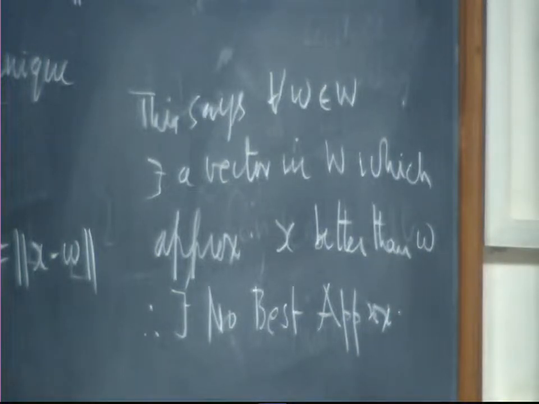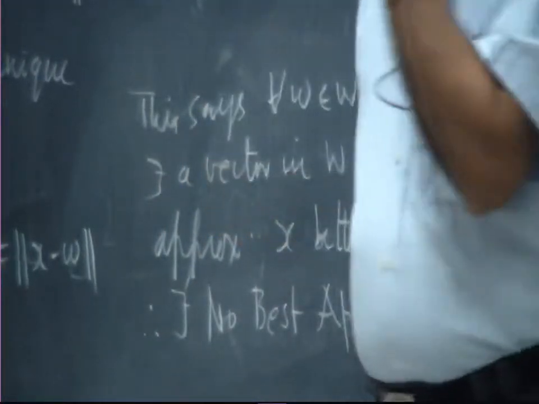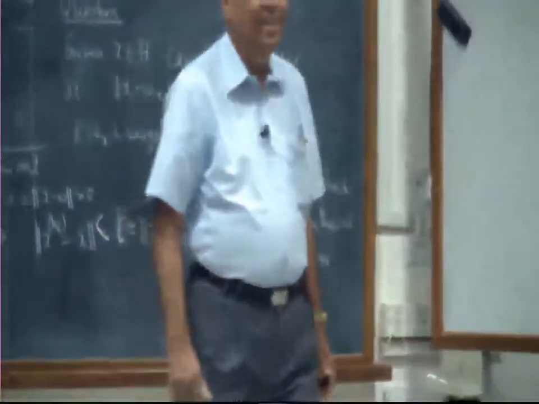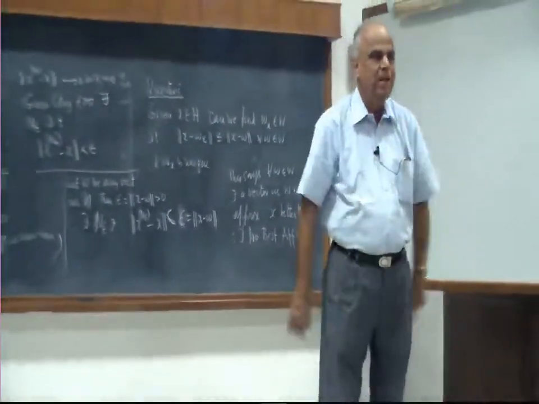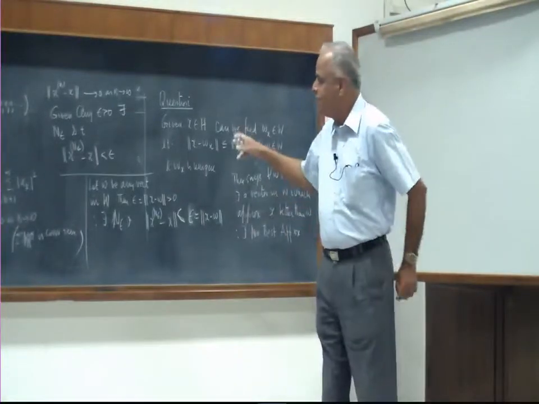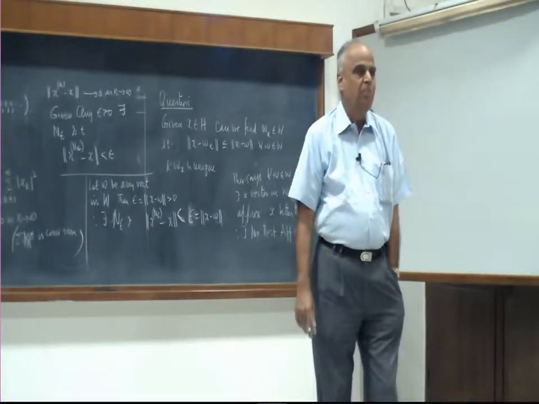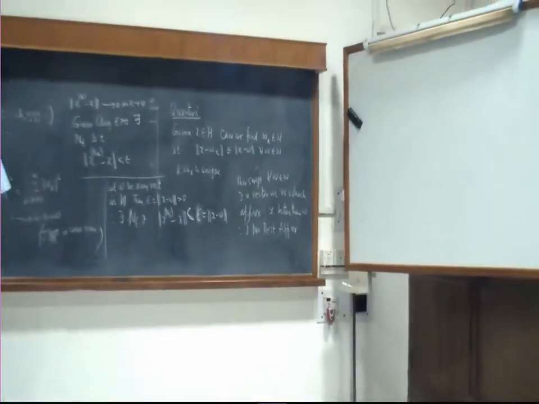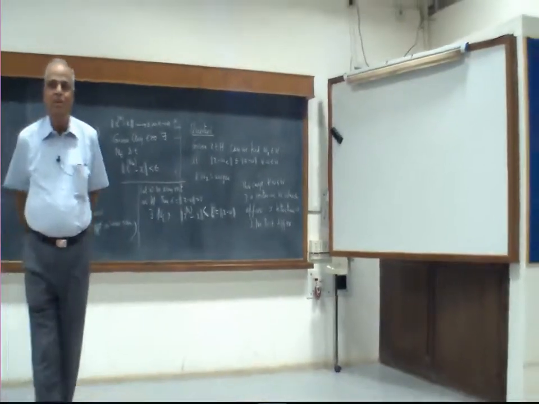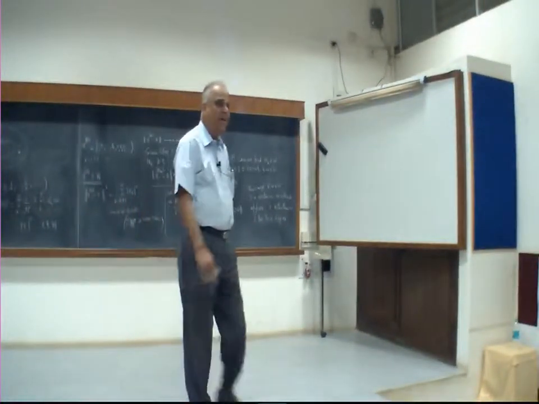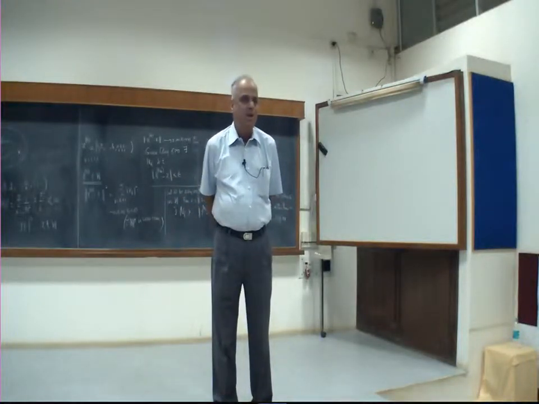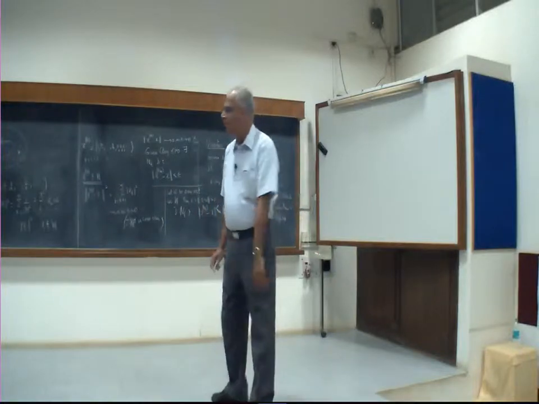Such things will happen. Why is this thing happening? This thing is happening because I was able to get to x through W vectors, and that is why that error can be made as small as possible, which means x is a limit point of W. X is a limit point of W which is outside W. That means W is not a closed subspace. If I had made W a closed subspace, this example is thrown out. It is not allowed. Okay. So, now let us refine the question.